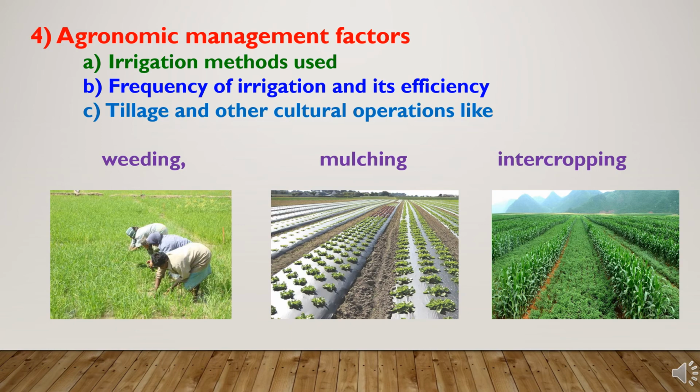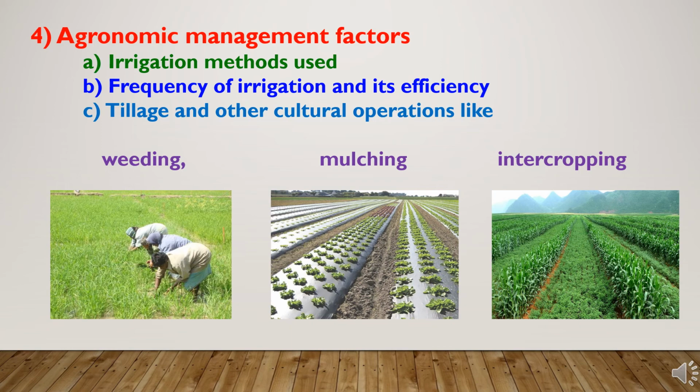Third is tillage and other cultural operations like weeding. If we are going for weeding, ultimately there will be evaporation losses, so after weeding we have to go for irrigation water supply. Second is operations like mulching. If we are following plastic mulch or organic mulch, there will be saving of water, moisture conservation in field, and the additional crop water requirement will be less.